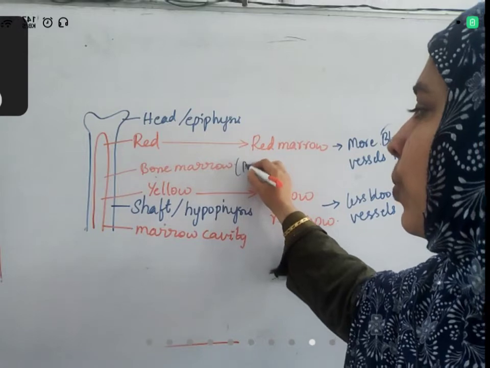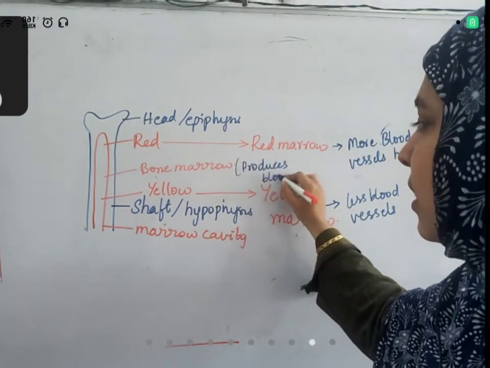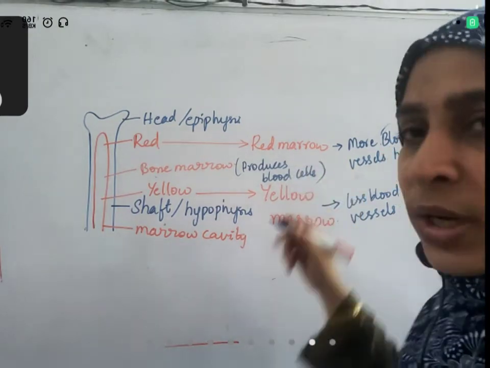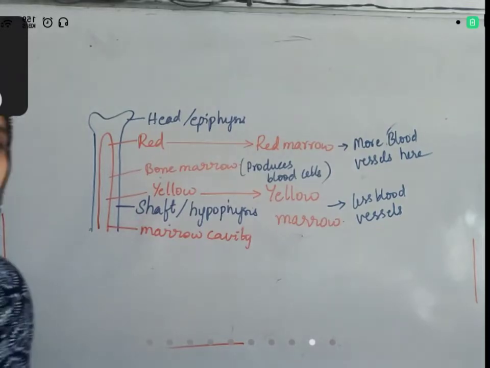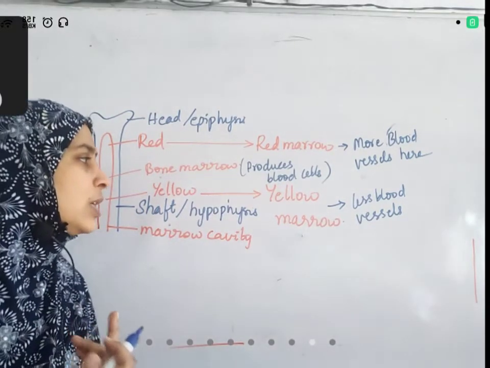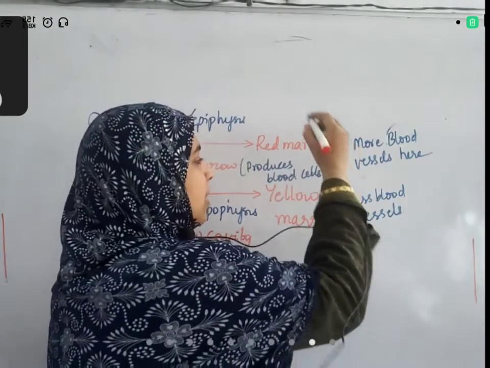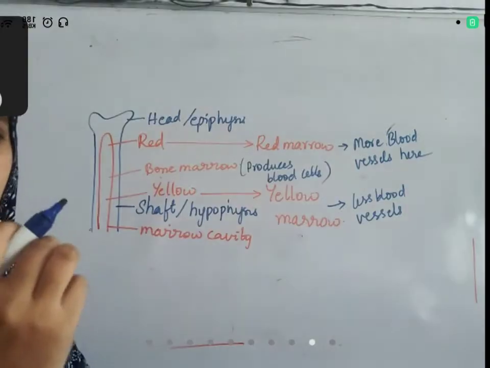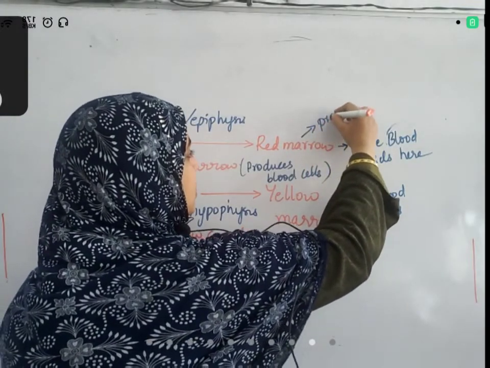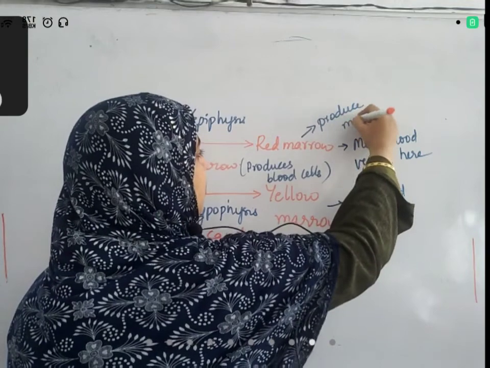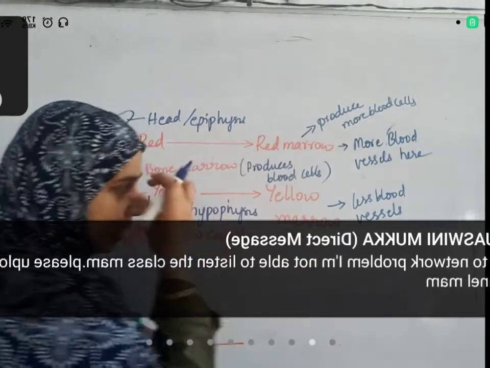Bone marrow produces blood cells. All the blood cells, not only RBC, not only WBC, platelets, all the types of blood cells are produced in this bone marrow. But the main region where blood cells are produced is this region. It produces more blood cells. That is why it is red in color.